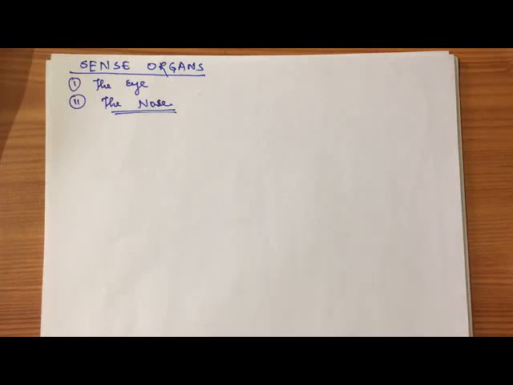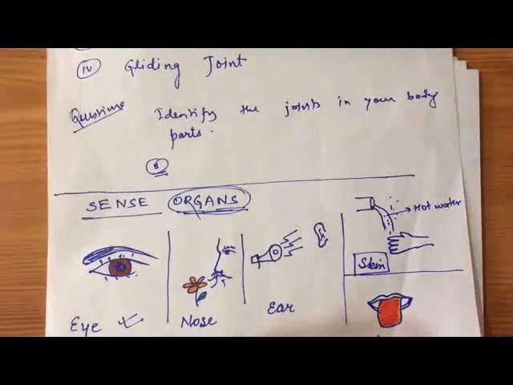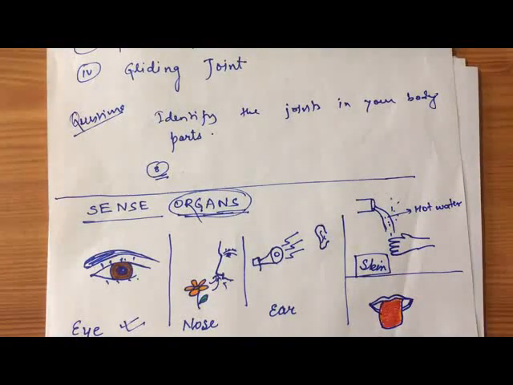Hello students, today we are going to discuss the next topics of the first chapter, which is My Body, in class 5 subject science. In previous classes we had discussed some sense organs: we have 5 sense organs, eye, nose, ear, skin and tongue.